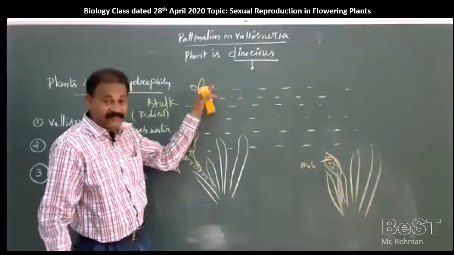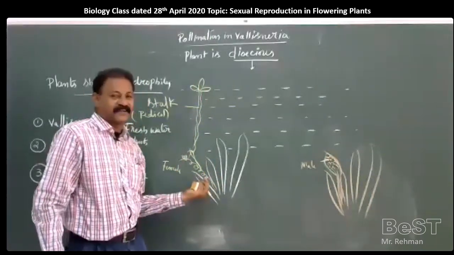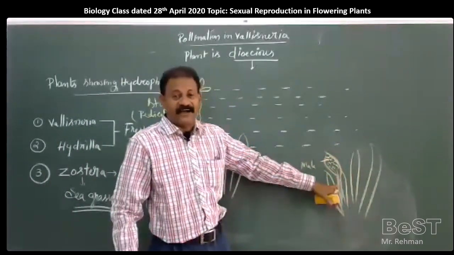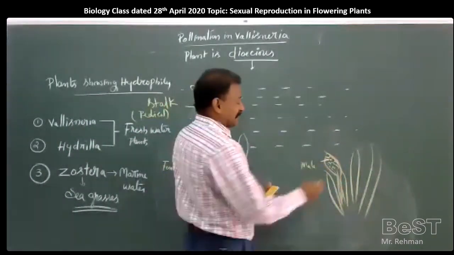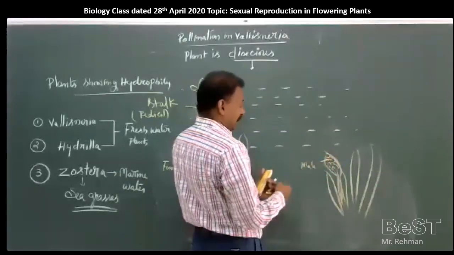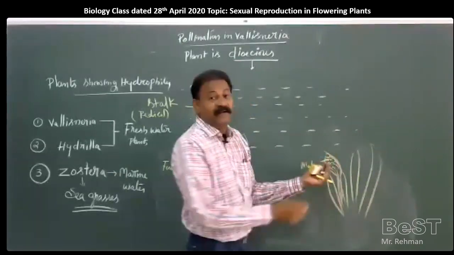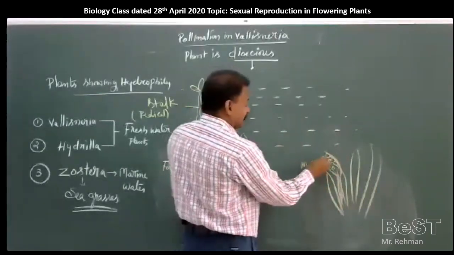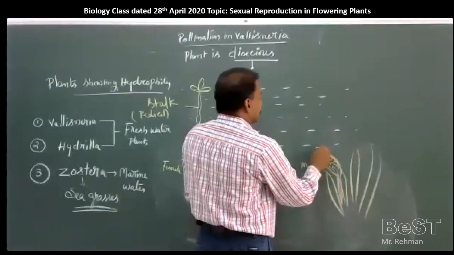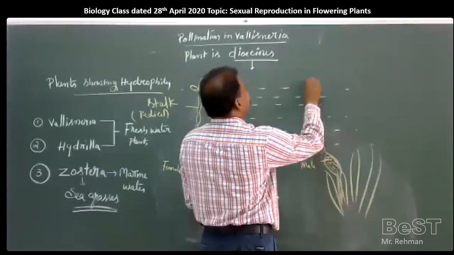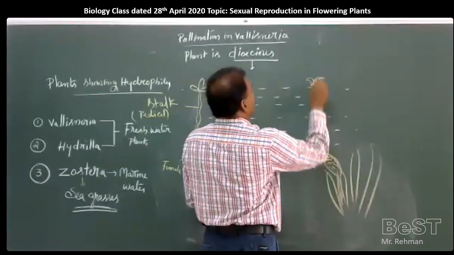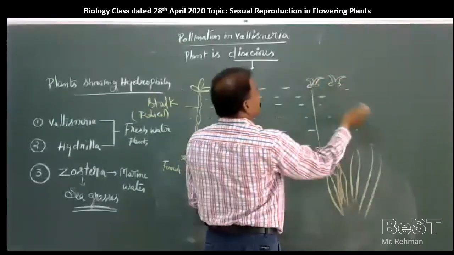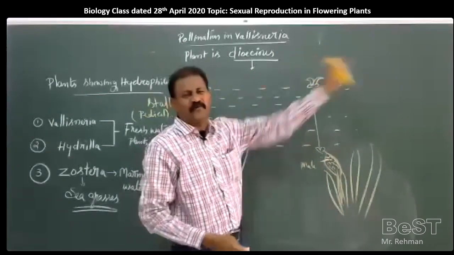As long as they were not mature, they were present inside the water body. In the same way, at the time of maturity, male flowers or pollen grains were separated and released. Not one, but hundreds, thousands of pollen grains are released into the water. These pollen grains come above the surface of the water bodies.